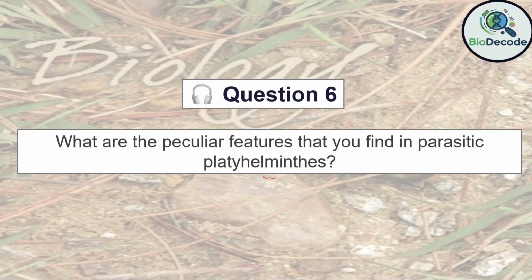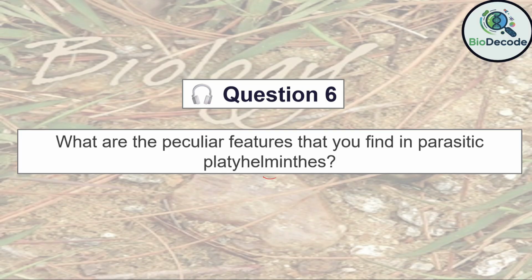Question 6. What are the peculiar features that you find in parasitic Platyhelminthes? Answer. Parasitic Platyhelminthes exhibit adaptations for a life within the host. Their body is dorsoventrally flattened, allowing them to reside in narrow spaces. Second, they possess a tough outer covering called a tegument, which protects against the host's digestive enzymes and immune responses.